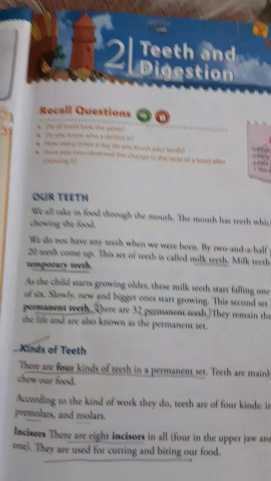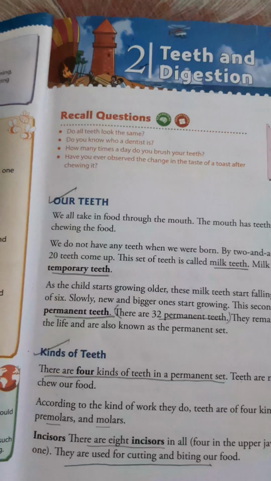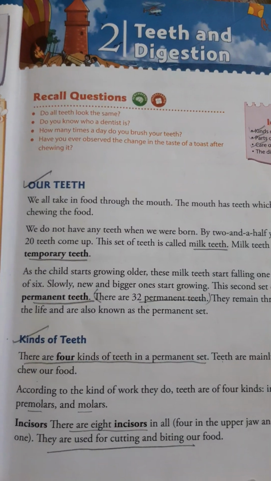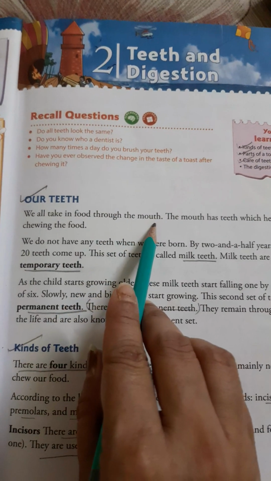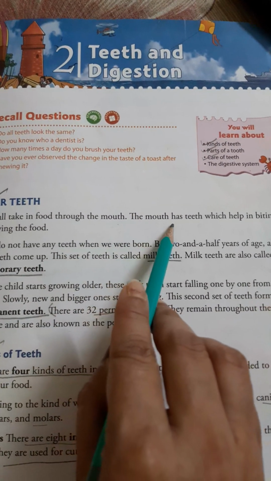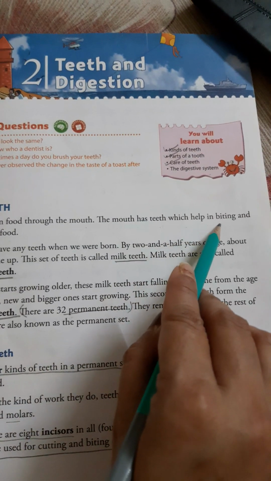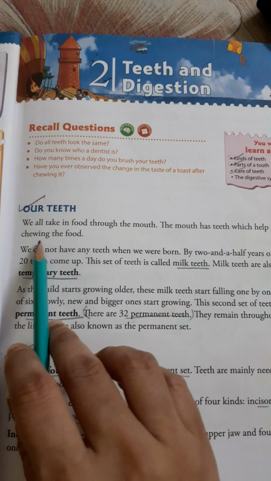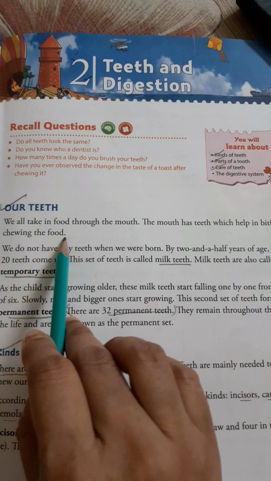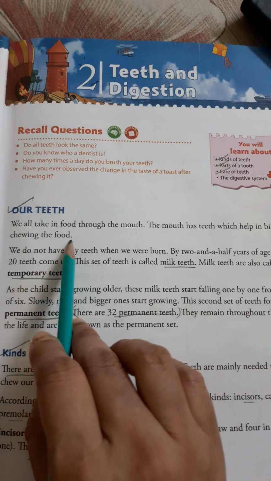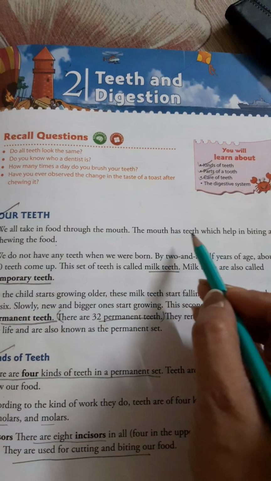Now our first topic is our teeth. We all take in food through the mouth. The mouth has teeth which help in biting and chewing the food. So, which part of our mouth helps us in chewing and biting the food? Yes, the teeth.